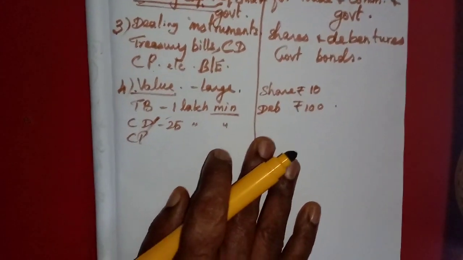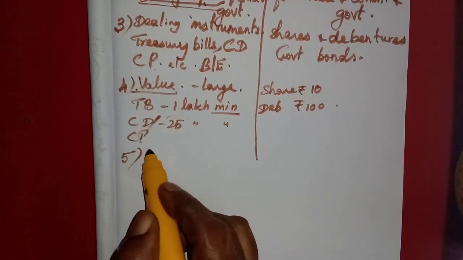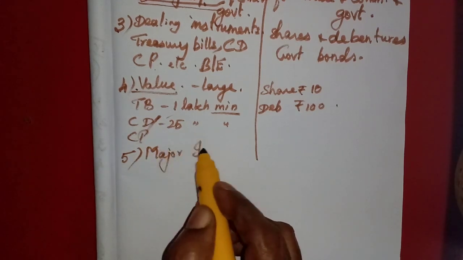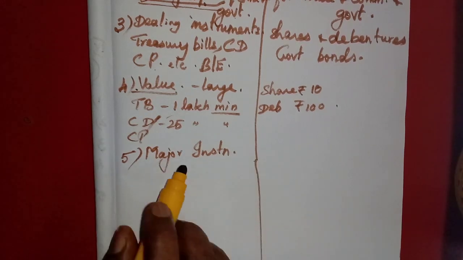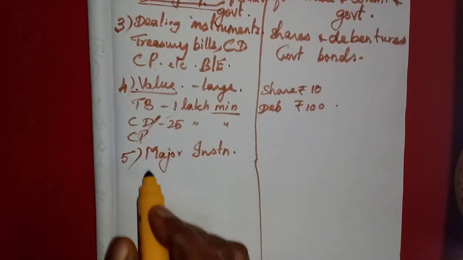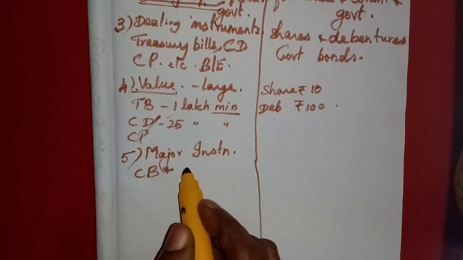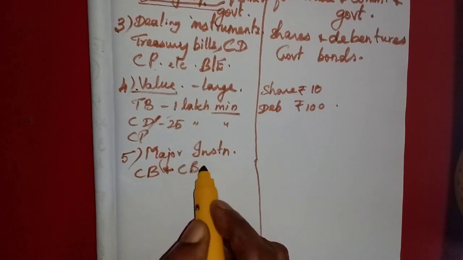Now the major institution. Who are the major institutions in the money market and capital market? We have studied already the central bank, that means our Reserve Bank of India, and the commercial banks.